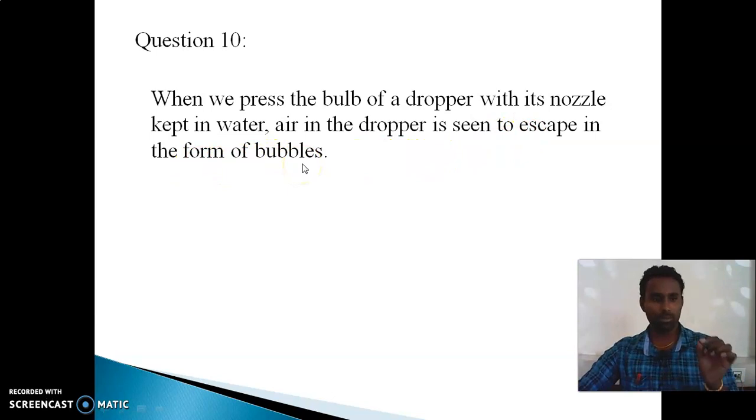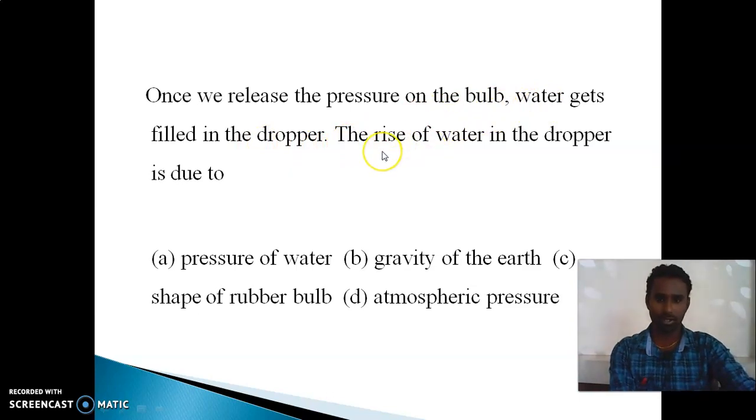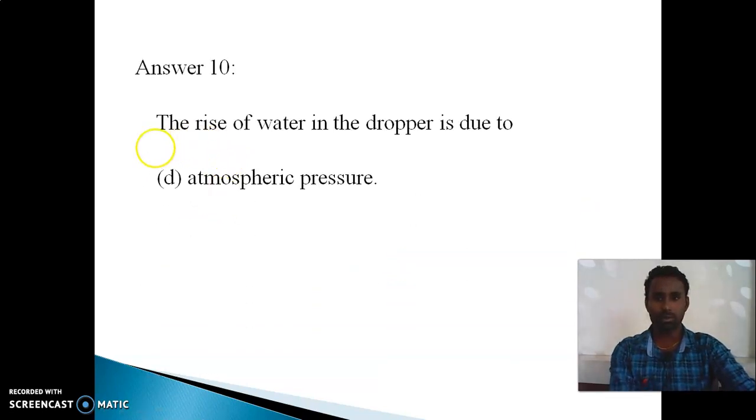So sometimes there may be some small bubbles that come from the water, right? Okay. Once we release the pressure on the bulb, water gets filled in the dropper, and if you have taken ink, then ink also gets filled. And the rise of water in the dropper is due to what? So the answer is actually atmospheric pressure.